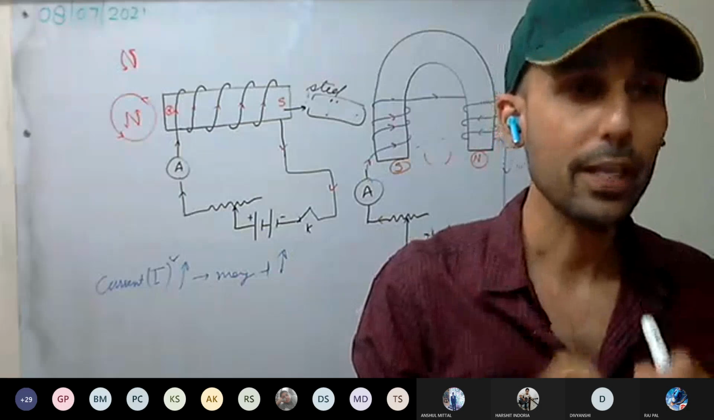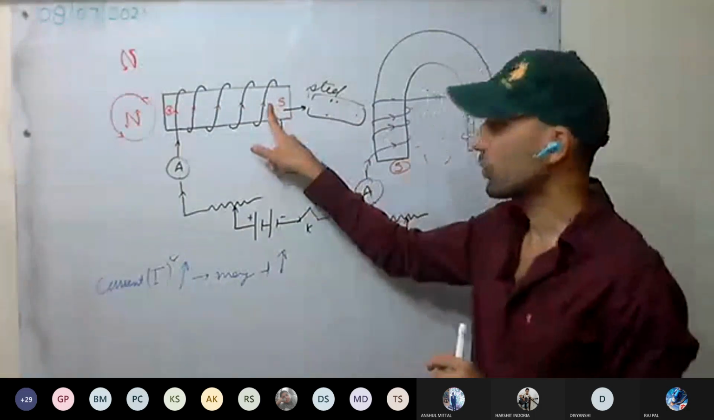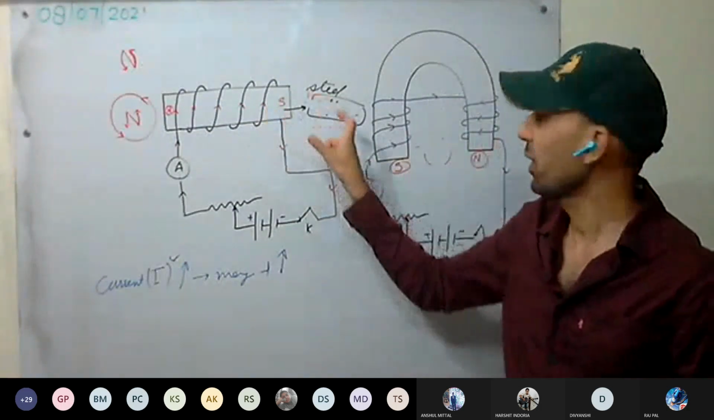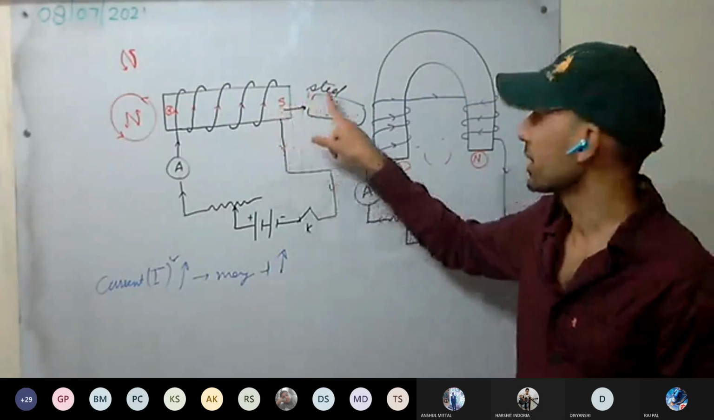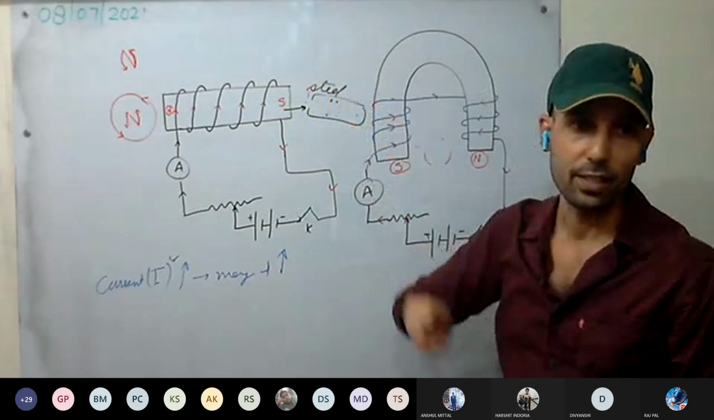So if we want to make a permanent magnet, what will we do? Instead of a soft iron core, we'll use steel. The core which was made up of soft iron, this time we'll use a core made up of steel.